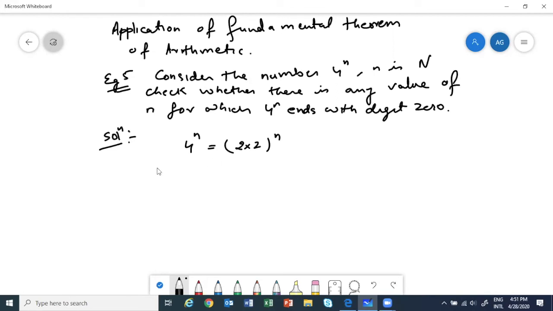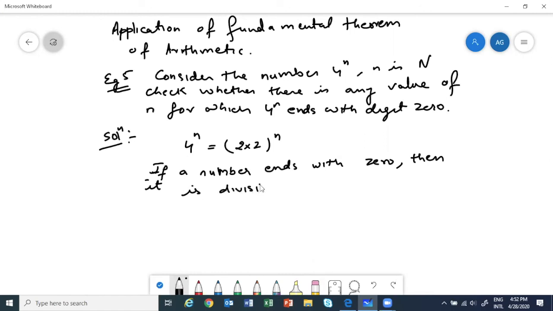So we will write that: if a number ends with a 0, then it is divisible by 5, which will imply that 5 is one of the prime factors.